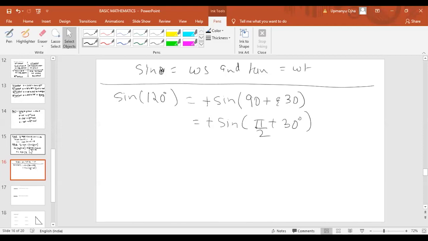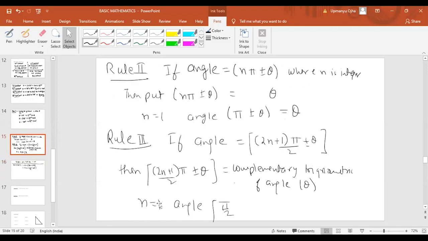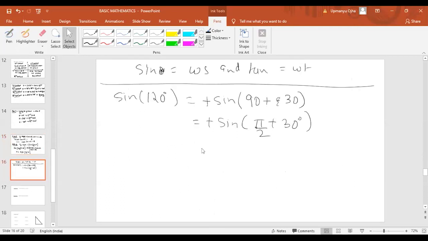Now if you look at rule number 2 here, if n is equal to 1, then the angle becomes pi by 2 plus minus theta. Fine. If it follows rule number 2, which means the angle is pi by 2 plus minus theta, then the sine is replaced by its complementary function. And the complementary function of sine is cos theta.